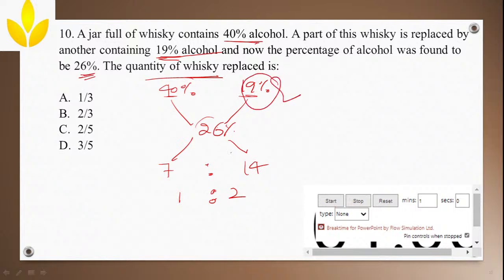This is the replaced one, right? So you have to go for this one, that is 2/3. Why 3? I think I explained before, 2 plus 1. The replaced one becomes 2/3. The quantity of the replaced one becomes 2/3 once you replace it by 19% alcohol. Yes, Jenka, so option B is correct.